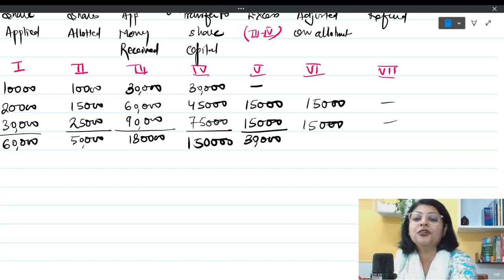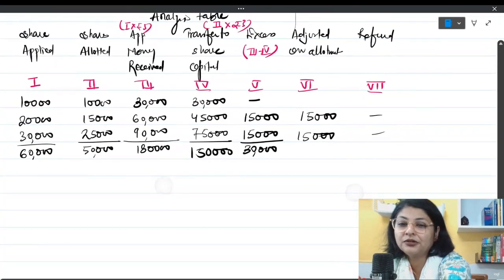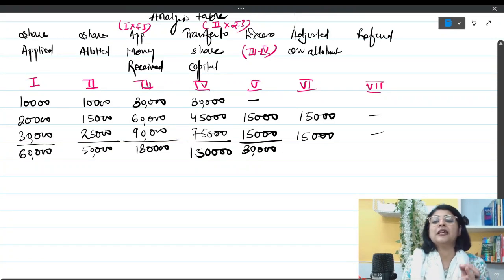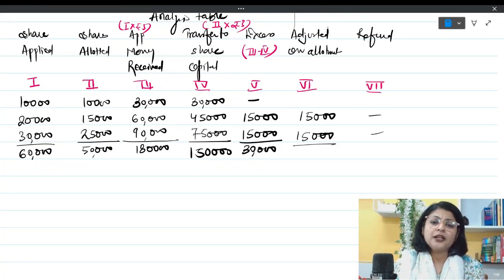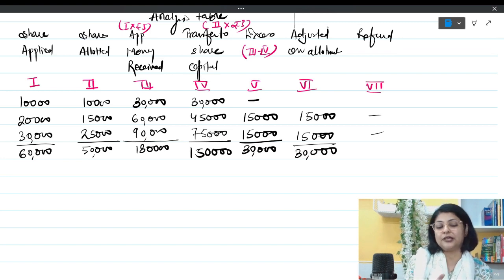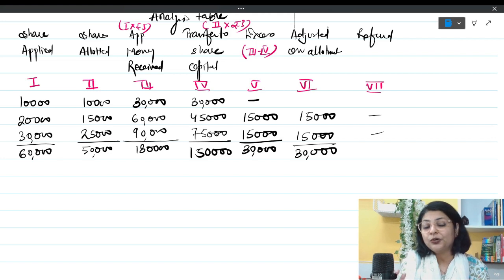I hope you have understood the table. If you have not noted it down with me, you can take a pause and take the screenshot from here. Okay, now this table is going to help us in the coming journal entries. Let's start doing the journal entries.